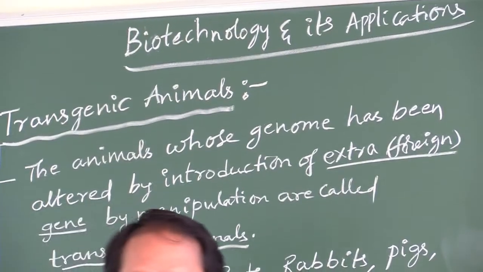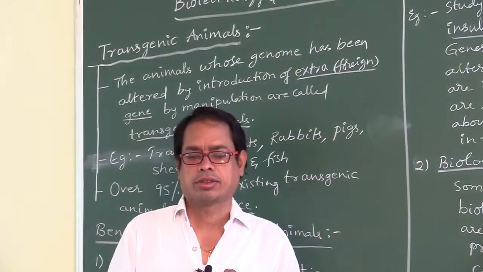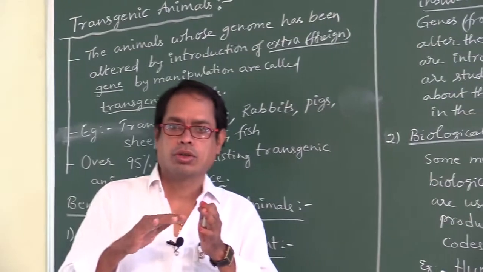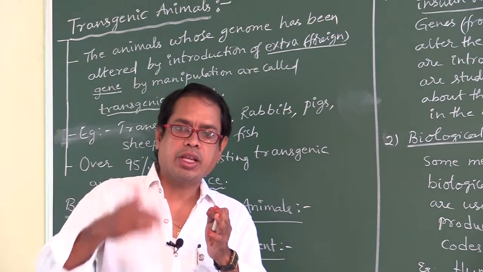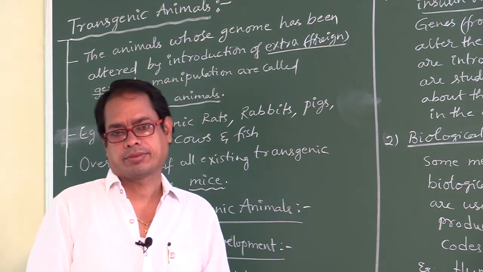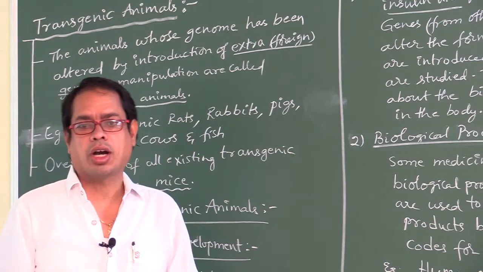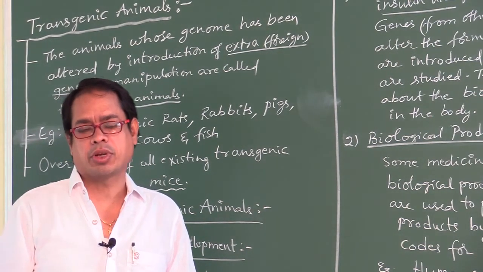What are transgenic animals? The animals whose genes or whose genome has been altered by manipulation are so called transgenic animals.